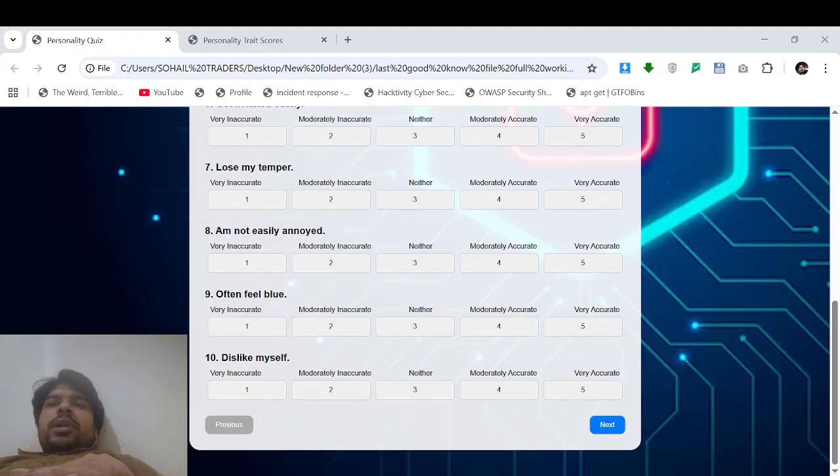The IPIP 120 uses self-reported data and the users can lie. For example, in the IPIP 120 questionnaire, a person is asked, are you outgoing, really outgoing or not really outgoing, very much outgoing? Just from the sheer pressure of answering something online, he might give incorrect data. He might say I'm very outgoing, but in real life, he is not. So when wrong data is fed into the web-based tool, it will provide wrong results.